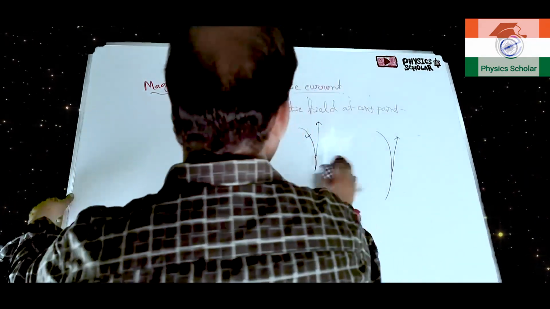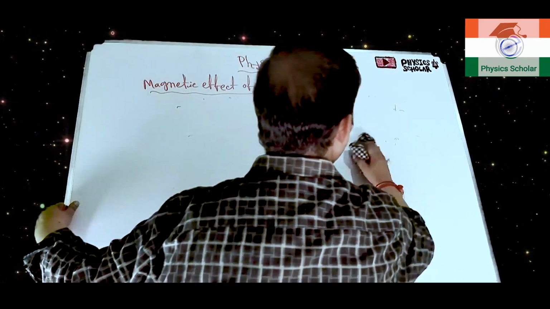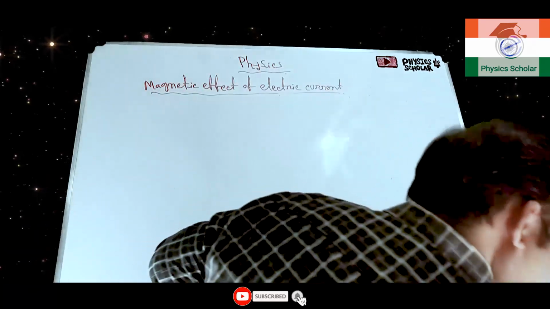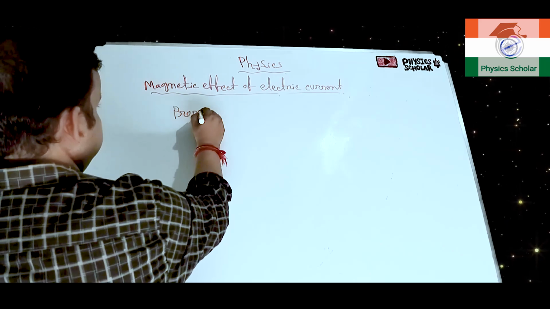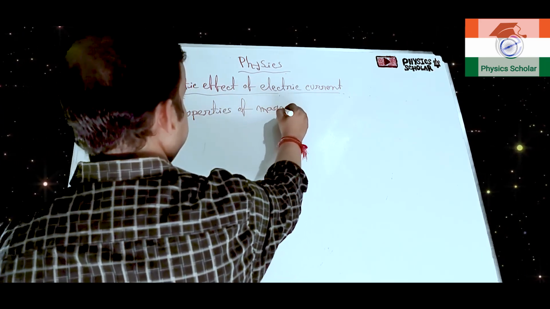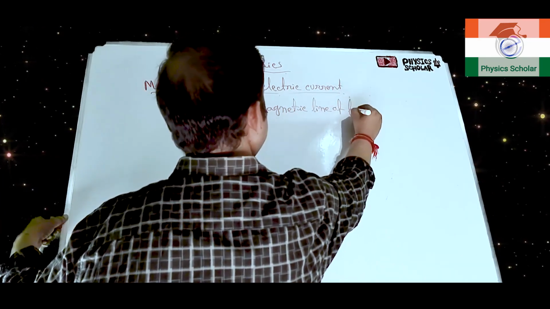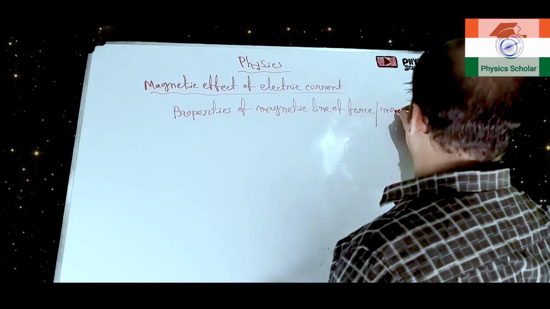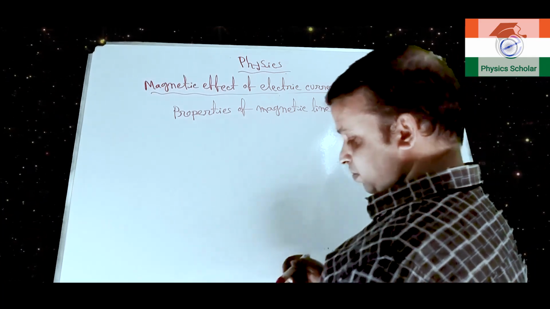Clear? Now we will come to the properties of the magnetic line of force. That is very important for the board examination.